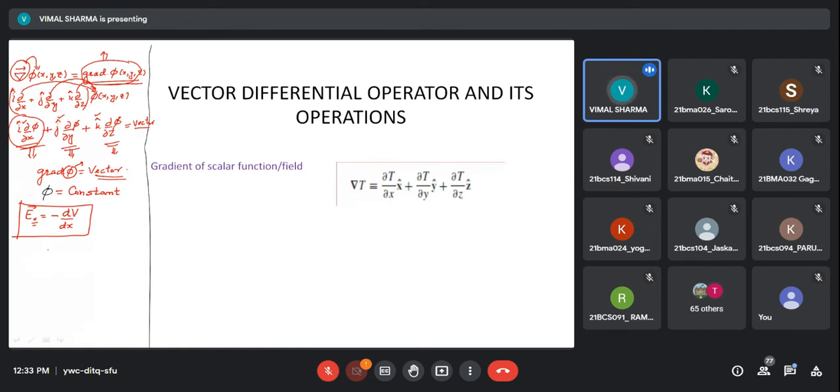Okay, and what about direction? If I say my electric field is a uniform electric field here, which is represented by equipotential surfaces. These are equipotential surfaces. And at equal distances, if we place these equipotential surfaces, that means what type of field it is? It is a uniform electric field.